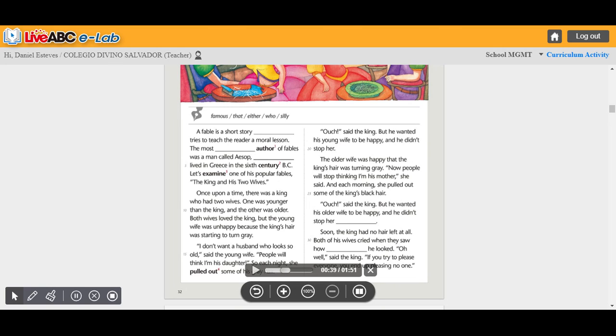"I don't want a husband who looks so old," said the young wife. "People will think I'm his daughter." So each night she pulled out some of his gray hair. "Ouch!" said the king, but he wanted his young wife to be happy, and he didn't stop her.